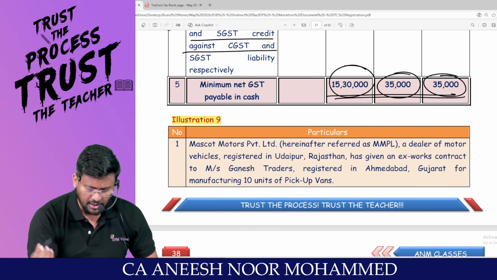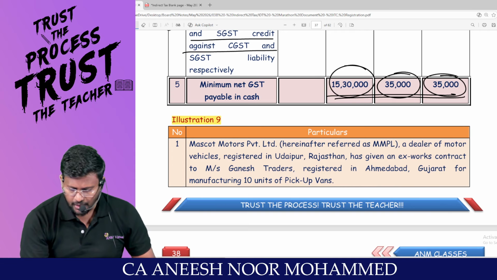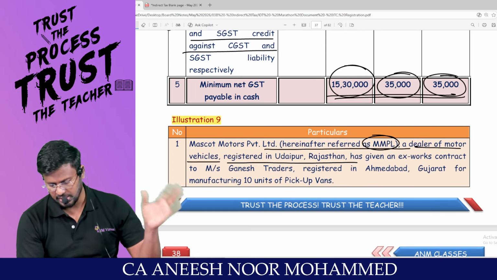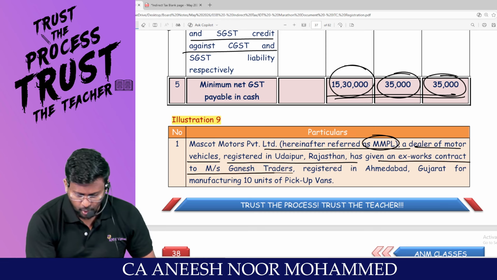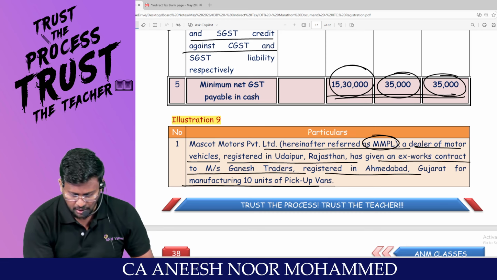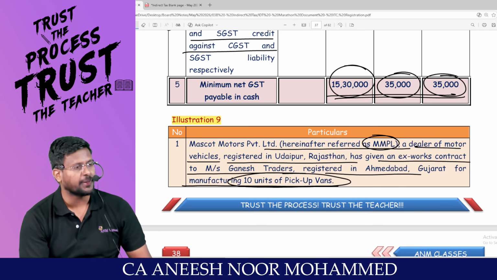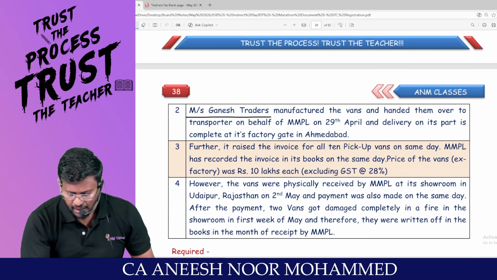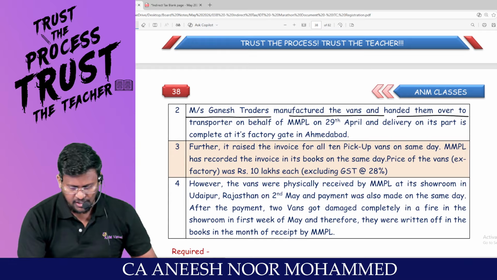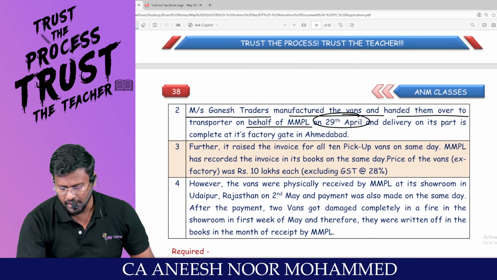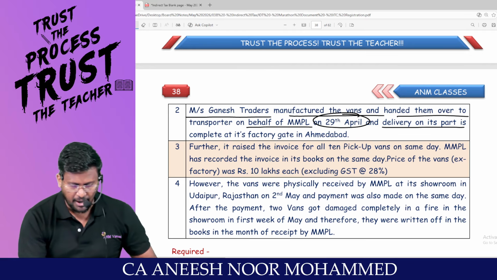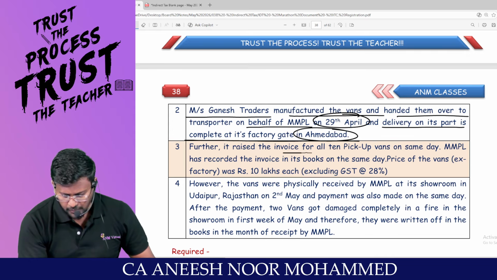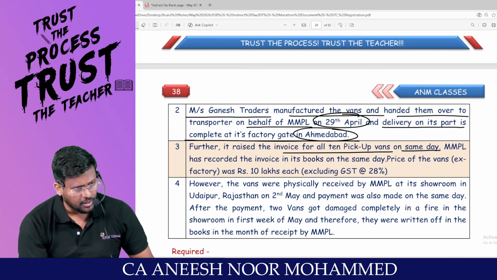Illustration number 9 is a target. Muscat Motors Private Limited, MMPL, a dealer of motor vehicles, registered in Udaipur, Rajasthan, has given an ex-works contract to Mrs. Ganesh Trader, registered in Ahmedabad, Gujarat, for manufacturing 10 units of pickup van. I said that you manufacture pickup van on behalf of me. Mrs. Ganesh Trader manufactured the vans and handed them over to the transporter on behalf of MMPL on 29th April, and delivery on its part is complete at its factory gate in Ahmedabad. Further, it raised the invoice for all 10 pickup vans on the same day.